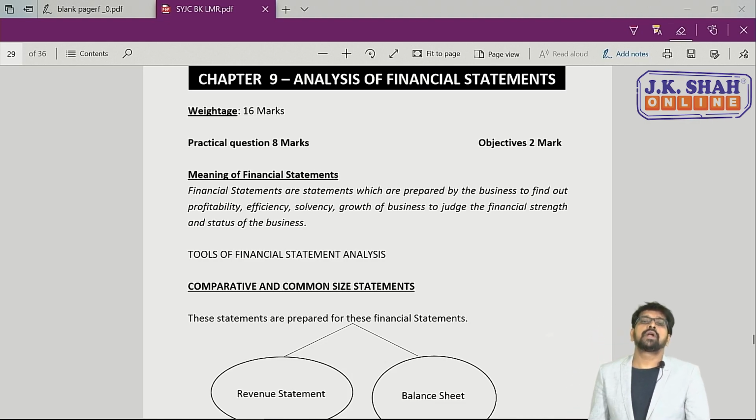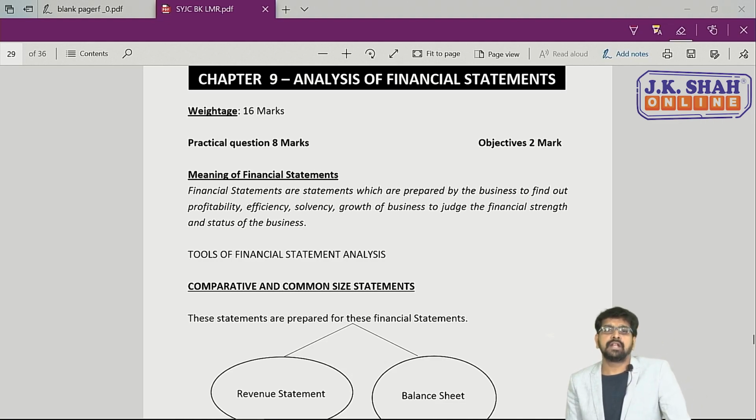So as we all know, at the end of the year in final accounts, what do we prepare? We prepare profit and loss account and balance sheet. Trading, profit and loss account and balance sheet. So here we are mainly focusing on profit and loss account and balance sheet. So here financial statements are what? Profit and loss account and balance sheets. Profit and loss account is basically our income statement. Balance sheet is our position statement. It indicates financial position of the business.